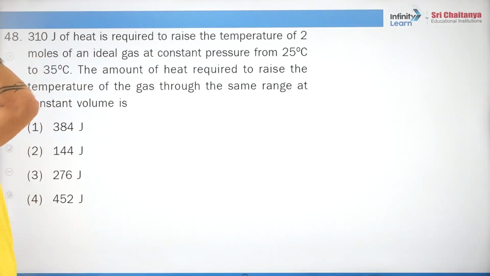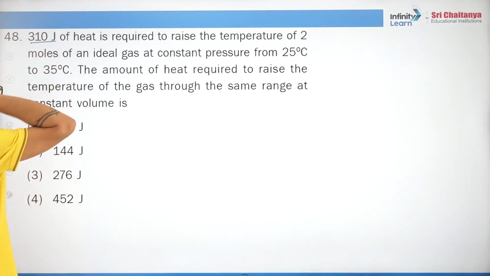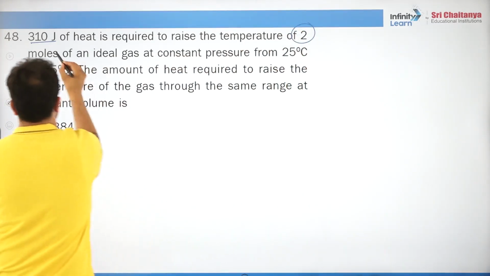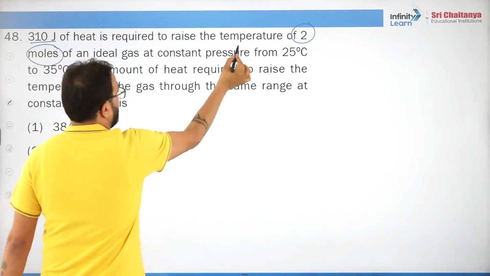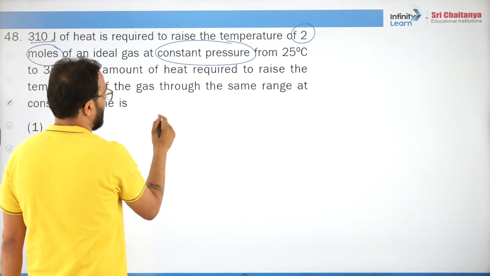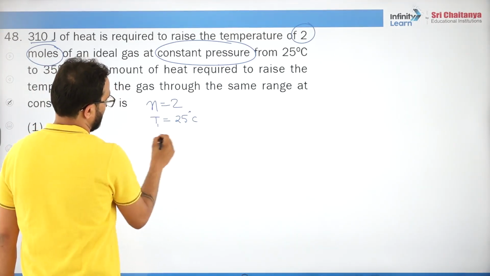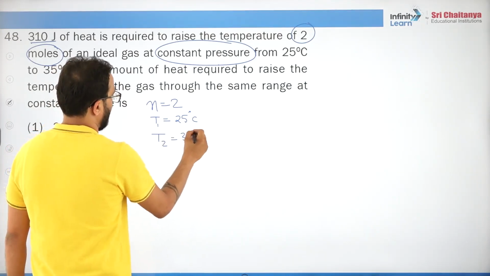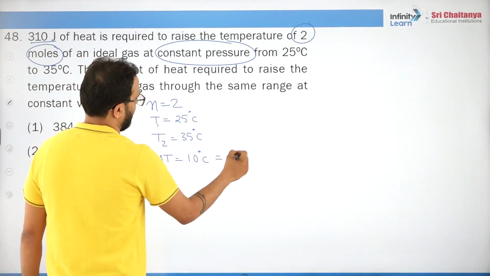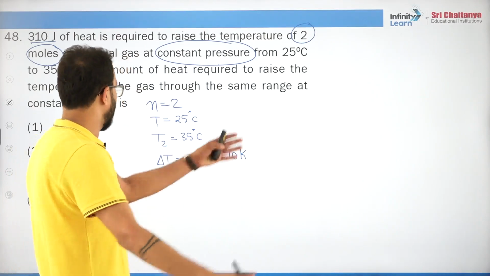Okay, so be a machine, be a question solving machine during examination. 310 joules of heat is required to raise the temperature of 2 moles. Number of moles is also given at constant pressure, from 25 to 35 degrees Celsius. So everything is given here. n is given, 2. The temperature difference is 10 Kelvin. No problem whether it's degree Celsius or Kelvin, right?